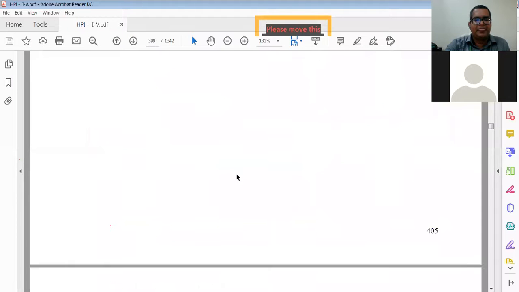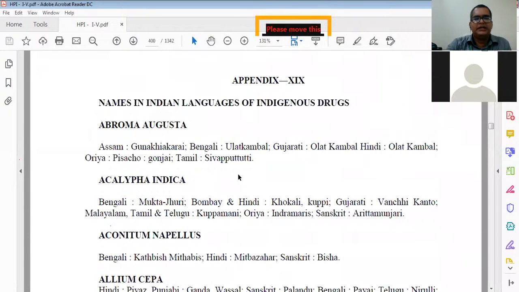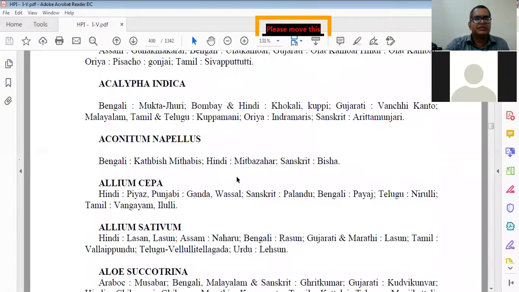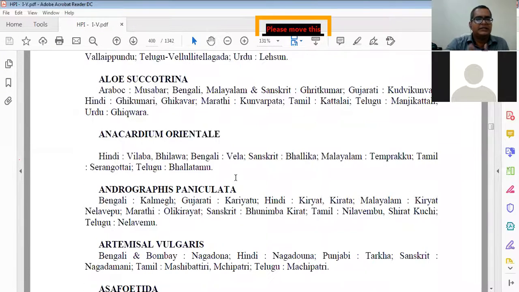Then different material names are there, the names of the indigenous drugs. Different drugs and their names, we have already discussed in that chapter.